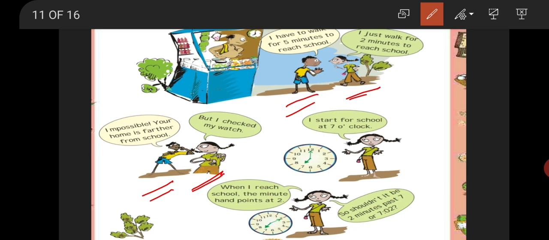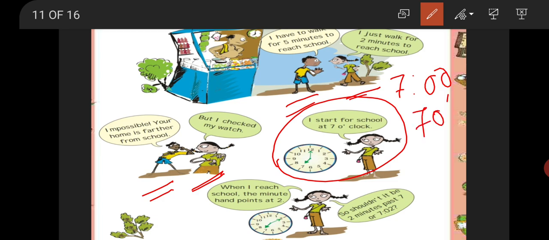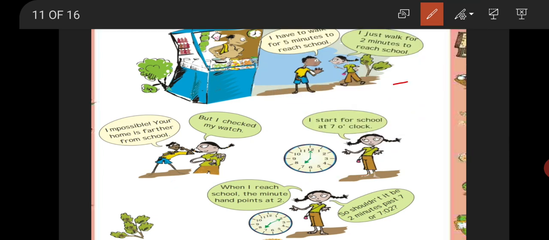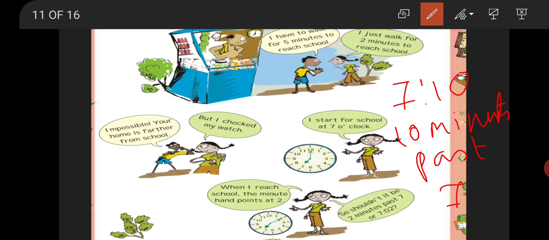Then Sazia says that I started for school at 7 o'clock. Look, our hour hand strikes on 7 and the minute hand is on 12, that is 7:00 or 7 o'clock. When I reach school, the minute hand points at 2. Now students, if the minute hand points on 2, what is the time? The time is 7:10 or 10 minutes past 7. If we write the time in words.